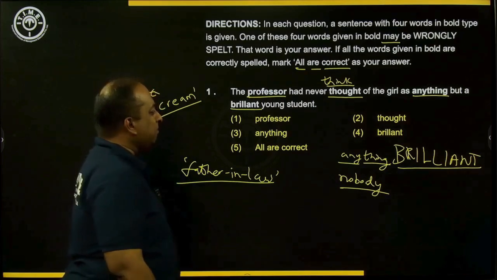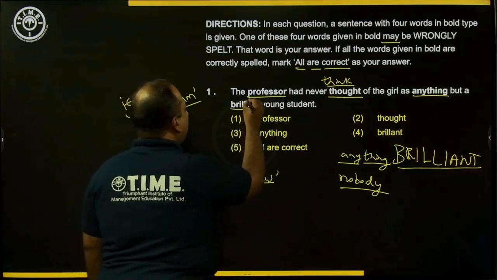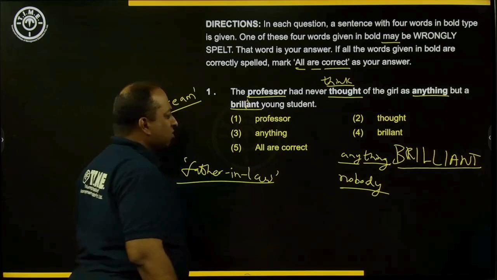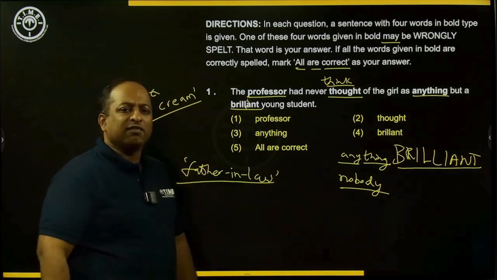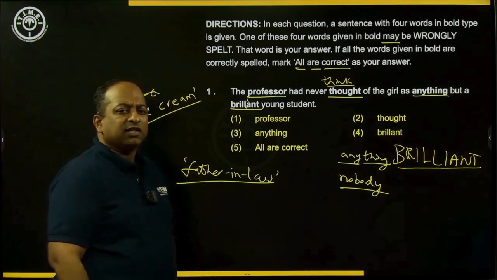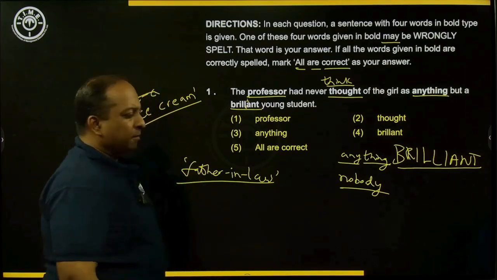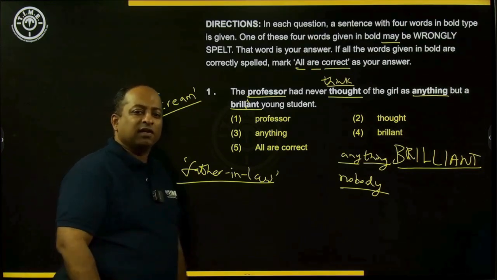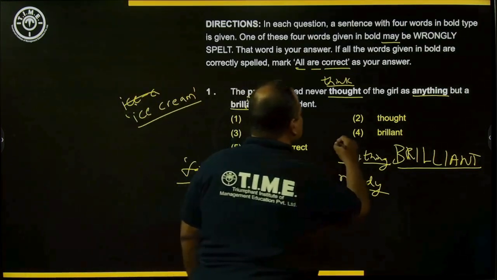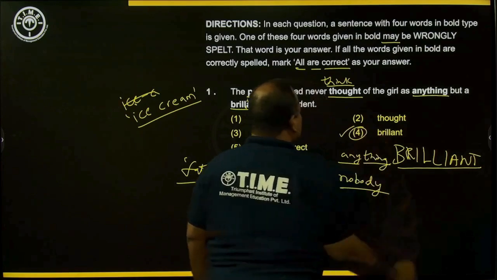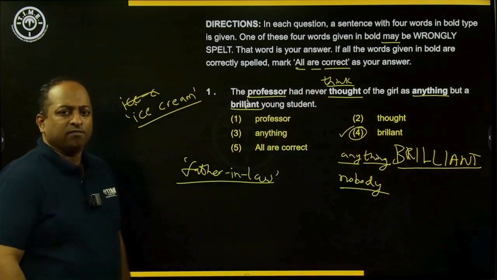So you need to have an I here. Of all the 4 words given in the first question, the word that is spelled wrong is brilliant. There is an I omitted in the spelling. Hence, the answer to the first question would be option 4.